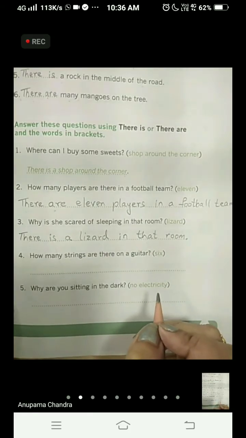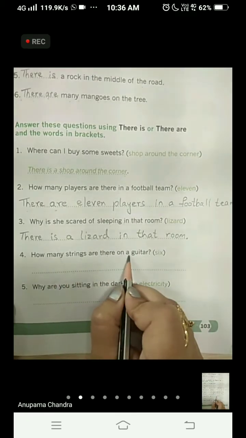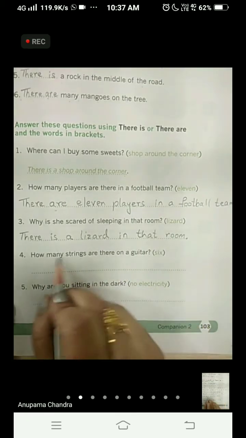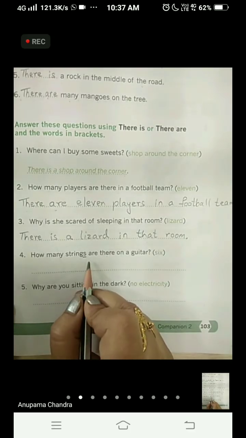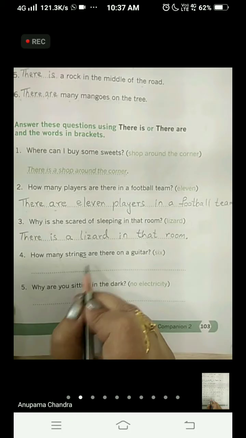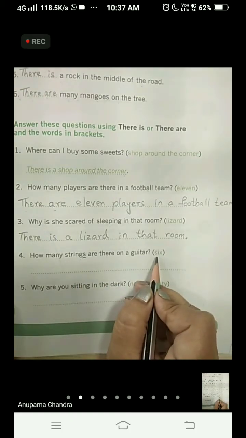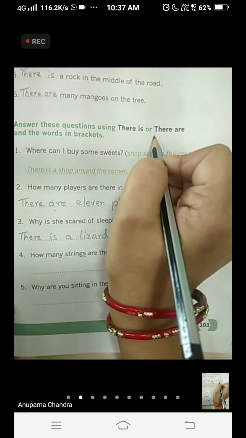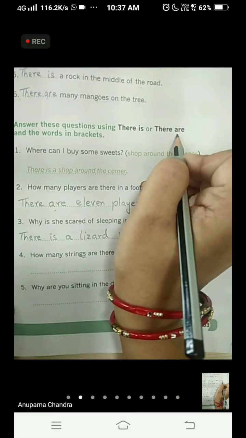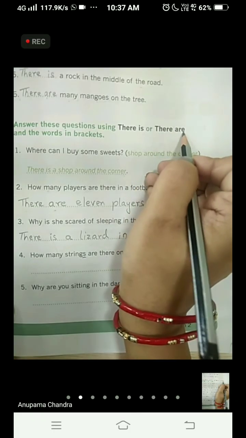Now come to the fourth one. How many strings are there on a guitar? Now in the question itself it is written strings. As we can see S over there, that shows that we are talking about more than one thing. And in the bracket it is written 6, and 6 the number is again more than 1. So again we are going to use there are, because when we talk about more than one thing we use there are.